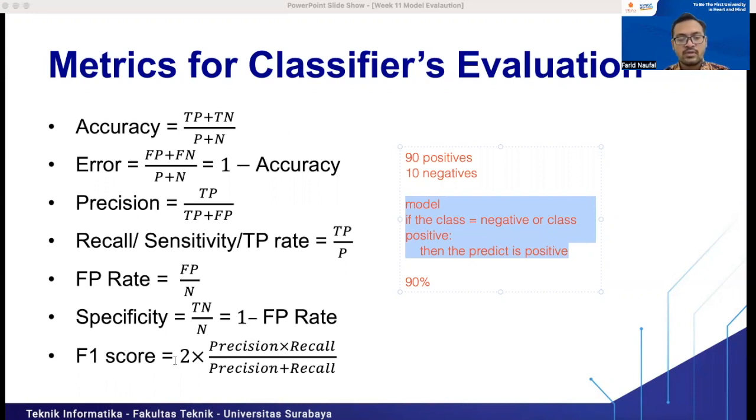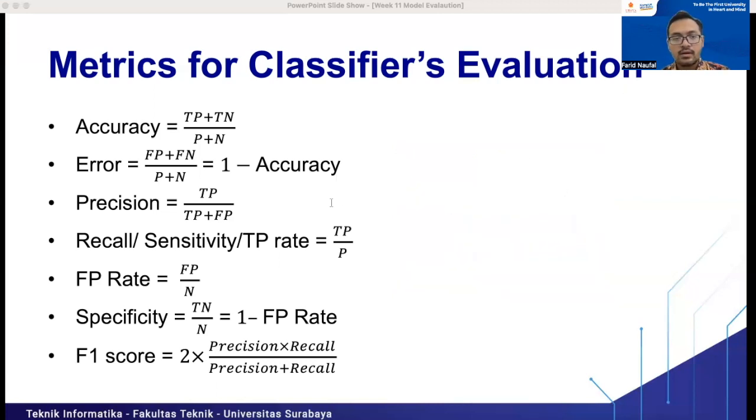So F1 score equals 2 multiplied by precision times recall divided by precision plus recall, because the F1 score considers both precision and recall, or sensitivity. So actually the F1 score is the best metric for assessing all of the classification models. Okay, if we have an imbalanced data set, we can use the F1 score for assessing the model.